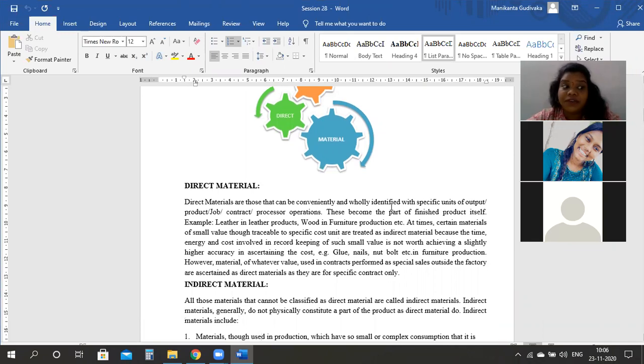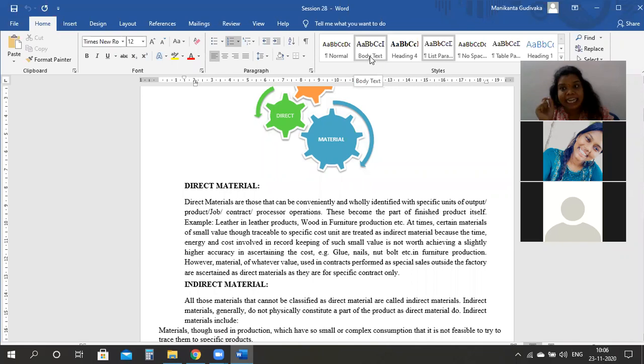Now, for furniture, wood itself is the main part. Are you understanding? But for making a chair, you also need Fevicol, you also need certain nails and everything. Yes or no? Are they material? Yes, they are definitely material. But are they direct material? No, they are indirect material. Why? You are using them as a support. That itself is not a main material. Are you understanding?